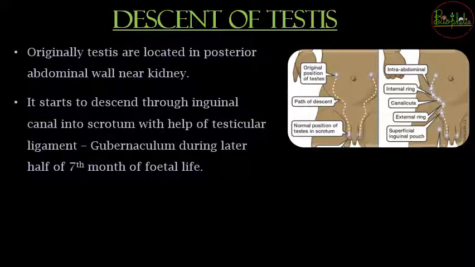Descent of testis यानी वो originally testis scrotum में नहीं होगी. Instead of in scrotum, where is it going to be? It is going to be located in the posterior of the abdominal wall. यानी वो body के अंदर होगी originally. But after few months of embryonic development, the testis is going to descend. It will move downwards, और वो downwards move करेगी, that means it will start to descend.